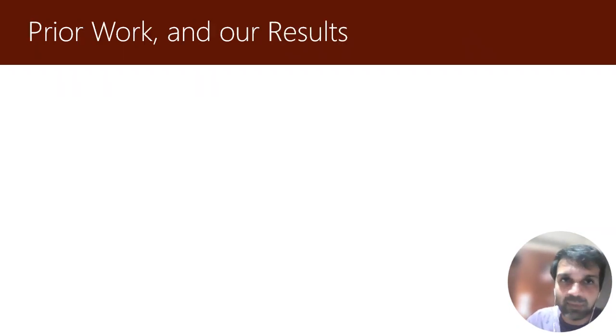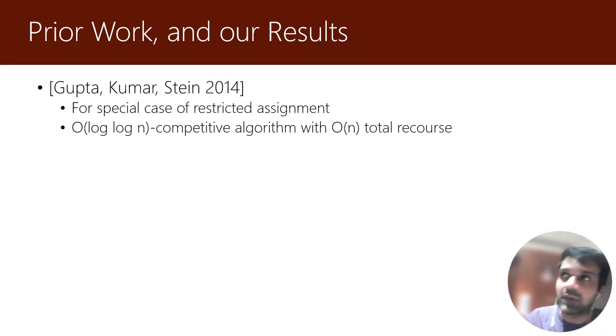Okay, so what's known for this problem? There has been actually quite a bit of prior work for online load balancing with recourse, especially for identical machines. But the most relevant result for our work is that of Gupta, Kumar and Stein from about a decade ago, which looked at the special case of restricted assignment, wherein a job has a size of p_j on some subset of machines and infinite on every other machine.